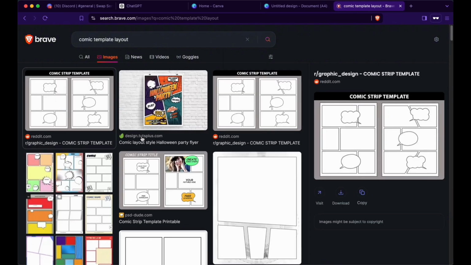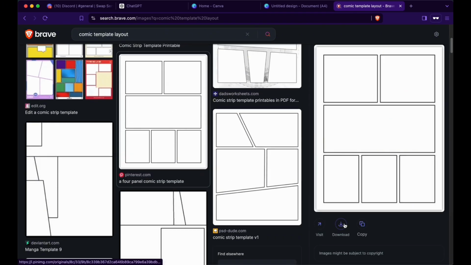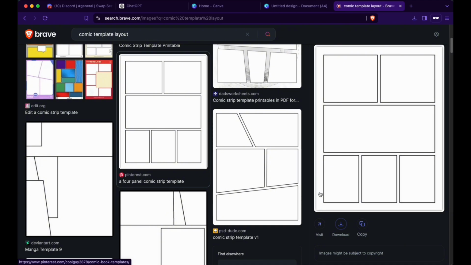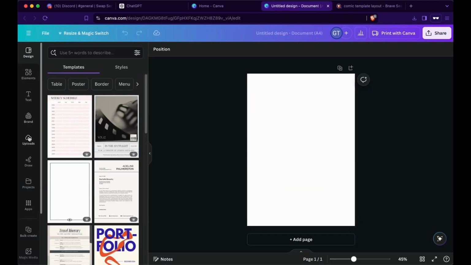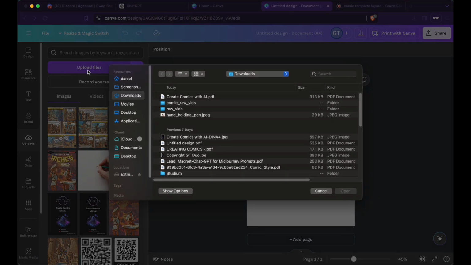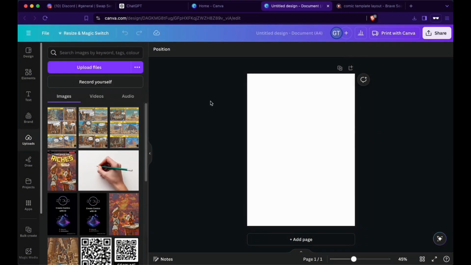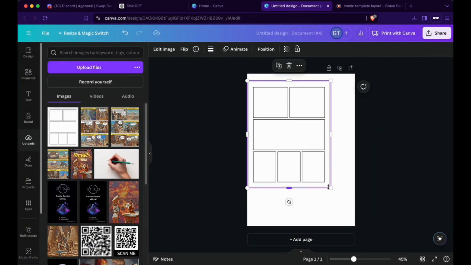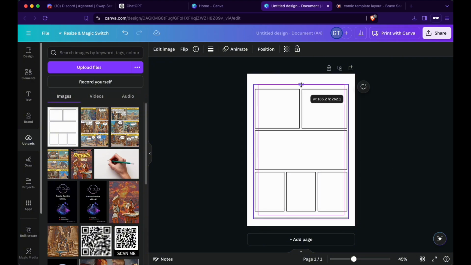Go to images. I kind of like this arrangement. Simply download it and then you can save the image as. Alternatively, you can screenshot it. Now the next thing to do is going to Uploads, pressing Upload Files and selecting that layout. Simply press on it and adjust its size to the page.